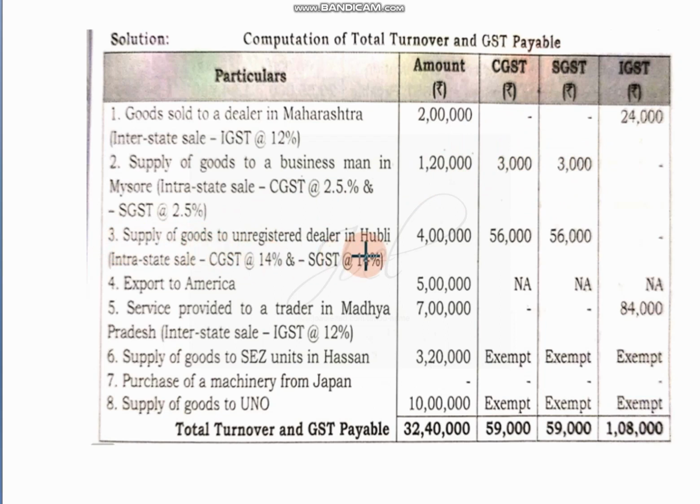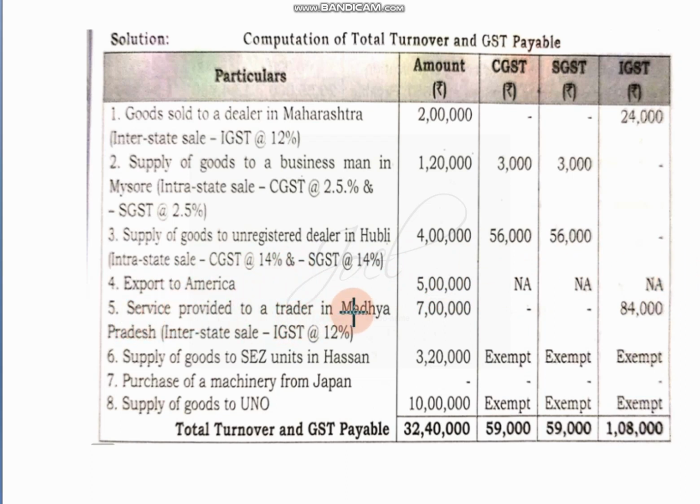Supply of goods to URD in Hubli, again same state transaction, 28% is the tax rate. 4 lakh into 28%, divide it equally into 2 portions, 56,000 each we will get. Or what you can do is 4 lakh into 14%, you will get 56,000. The same 56,000 will be written in the other column. Next, export to America, as I told, it is a part of total turnover, but it is exempt from tax. It is not at all applicable for tax.